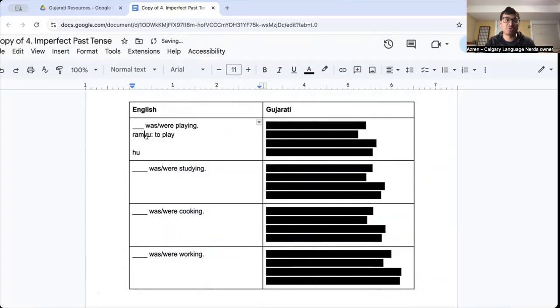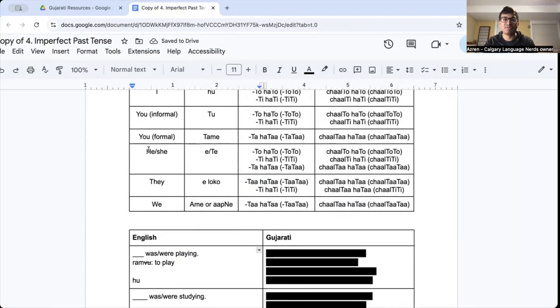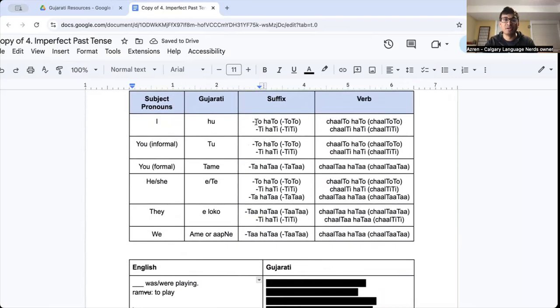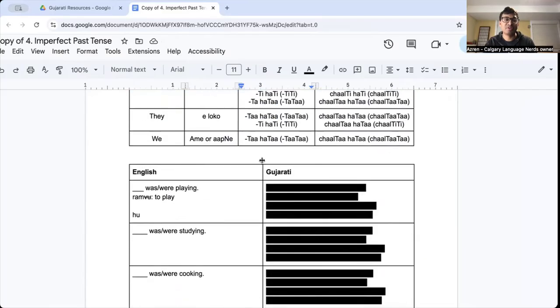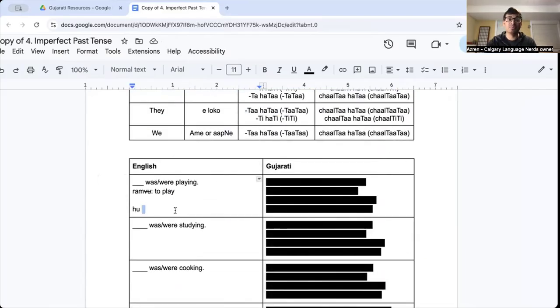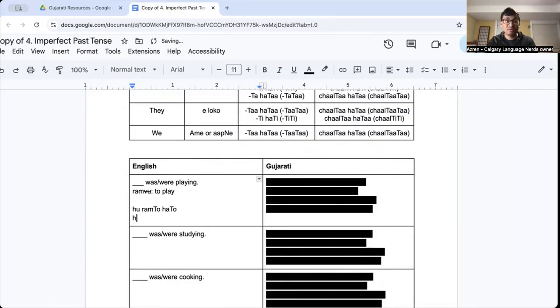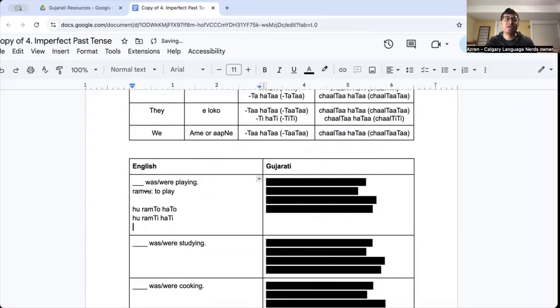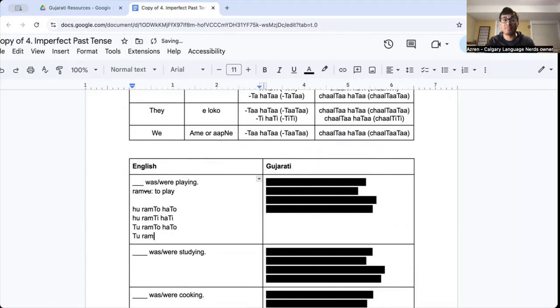So step one, we drop the vu, right? And then we're going to add our endings. So we have possible endings. So hu ram to hato, if it was male. So I'm a man. So hu ram to hato. If I were a female, hu ram ti hati. If I were, well, there's only two options there. If it was tu, it could be tu ram to hato if it was a male. Tu ram ti hati if it was a female.